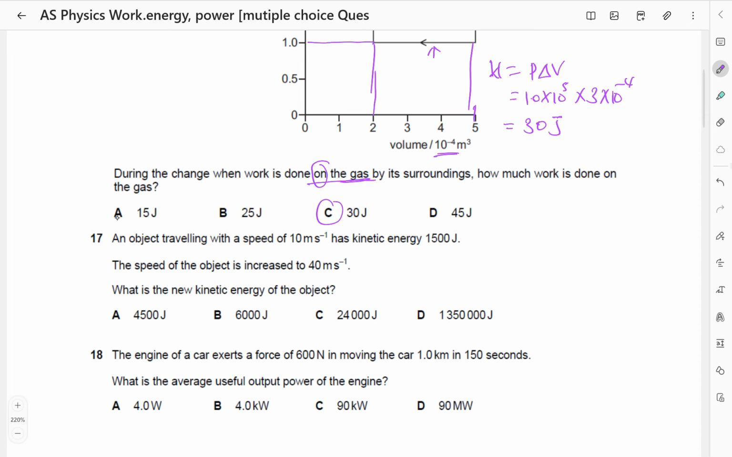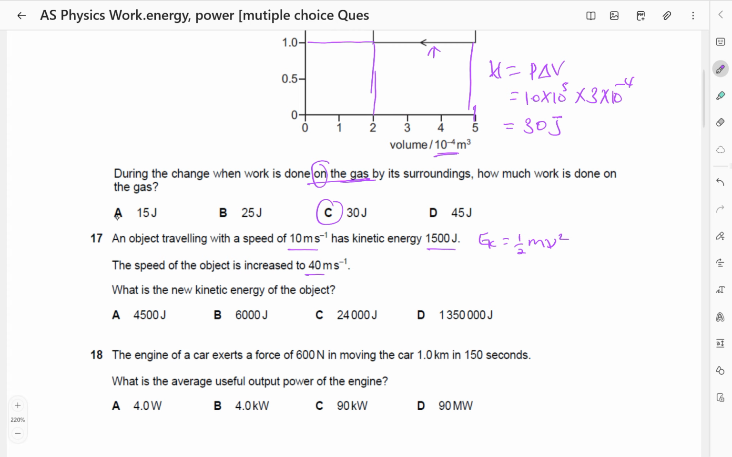An object traveling with a speed of 10 meters per second has kinetic energy 1500 joules. The speed of the object is increased to 40 meters per second. What is the new kinetic energy of the object? So that is easy. Kinetic energy is a half mv squared.